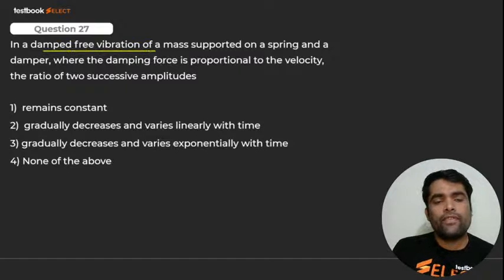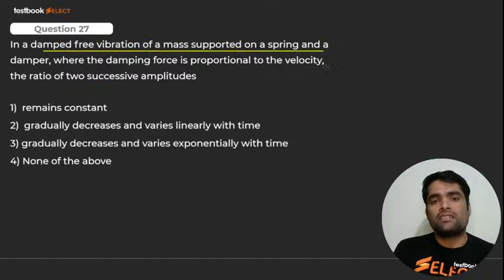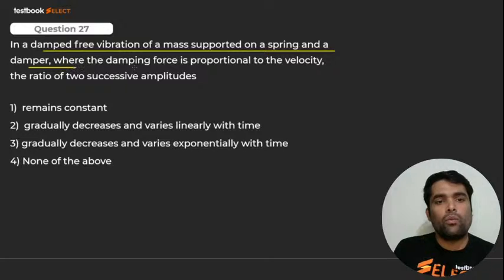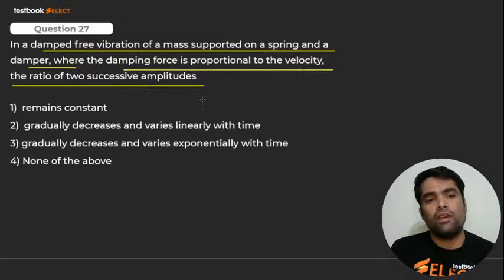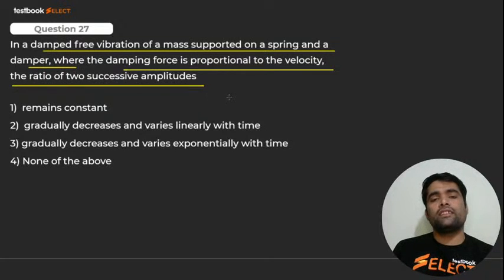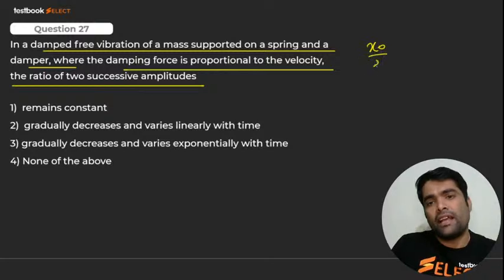In damped free vibration of a mass supported on a spring and a damper, where the damping force is proportional to velocity, the ratio of two successive amplitudes, my dear. What will the ratio of two successive amplitudes be? He is talking about the decrement ratio, right? You studied x0 by x1 is equal to x1 by x2 like this and so on.